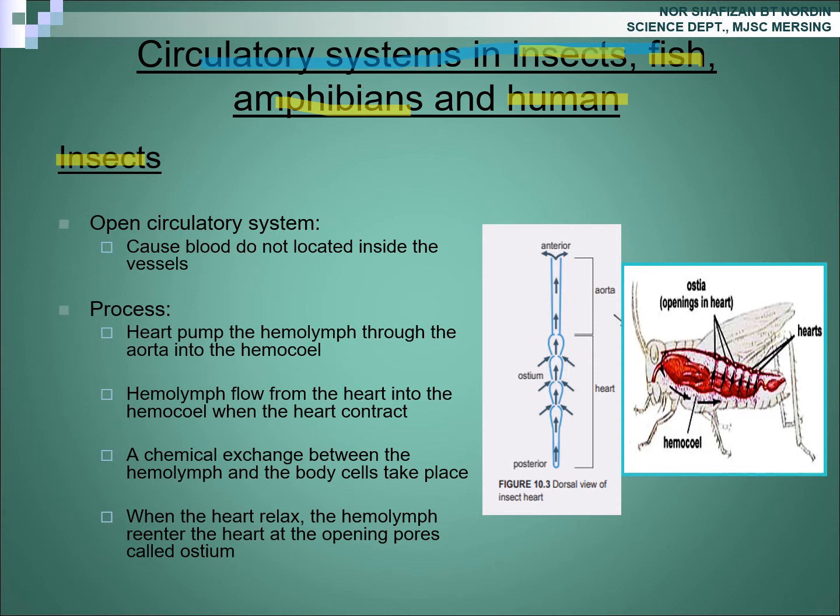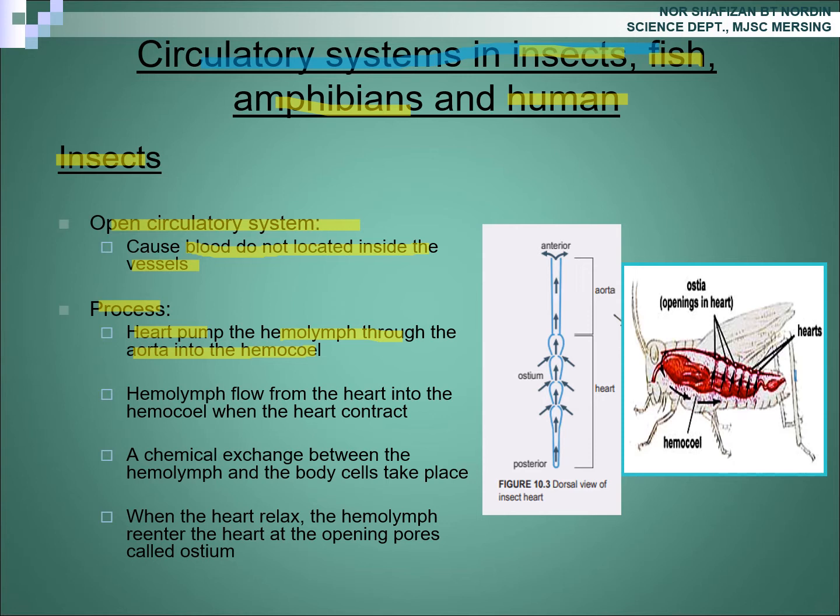Insect have open circulatory system, class. Why? Because blood is not located inside the vessel. Okay, look at the process. Okay, heart pumps the hemolymph through the aorta into the hemocoel. Right? Look at here.